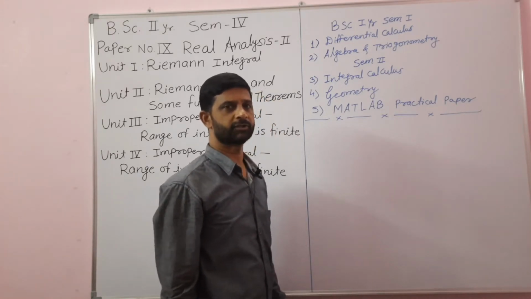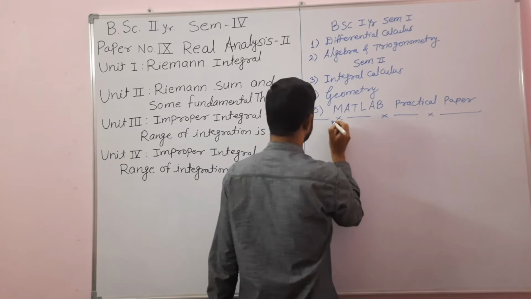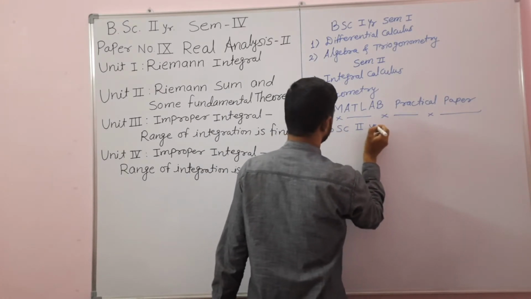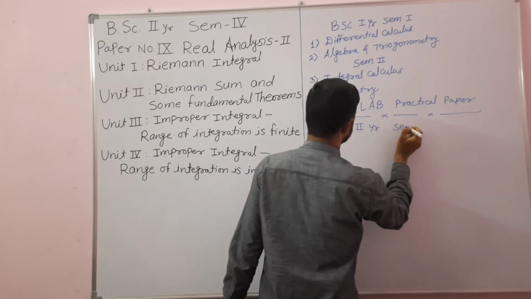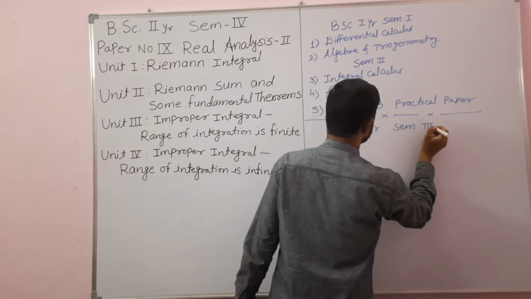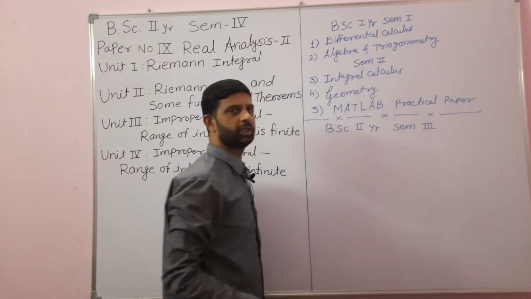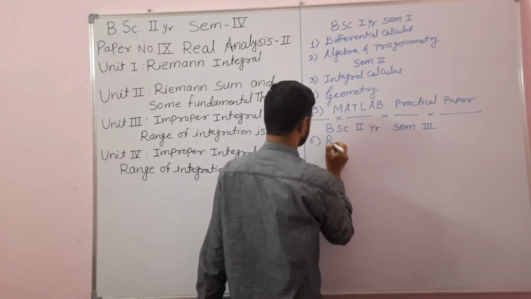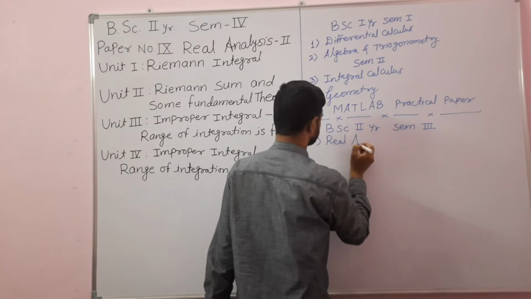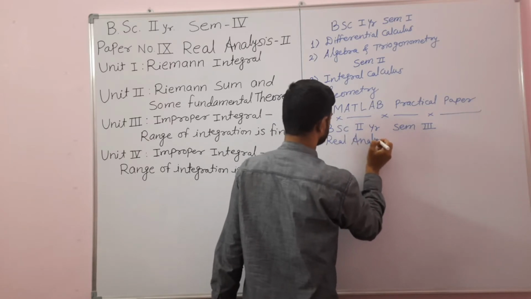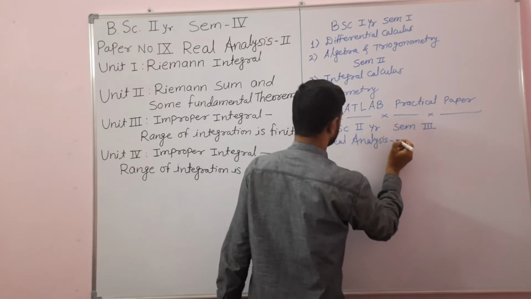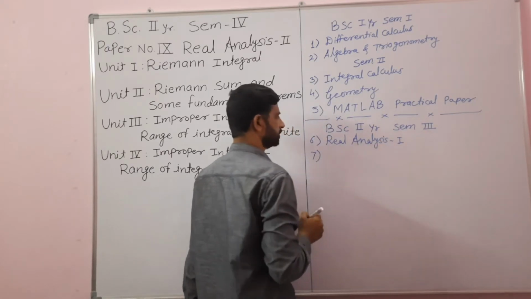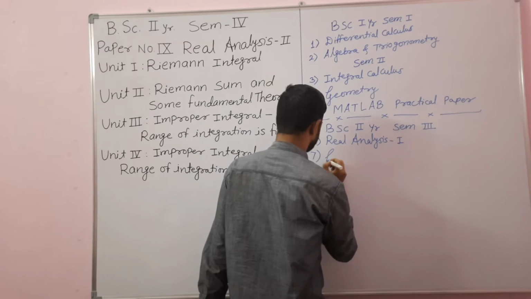Then in the BSc second year, semester third, we have studied 3 theory papers. Paper number 6 was real analysis first. Paper number 7 was group theory.